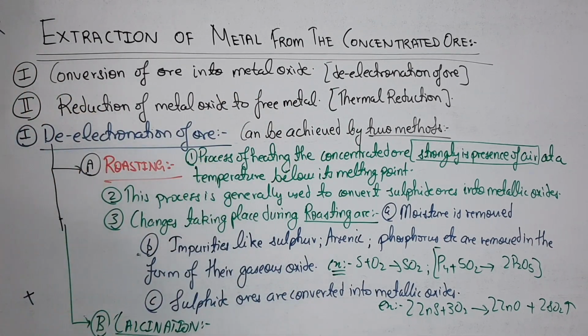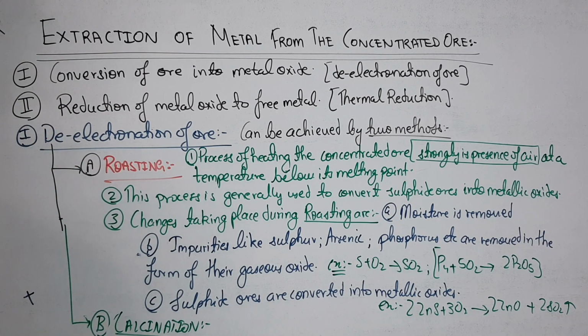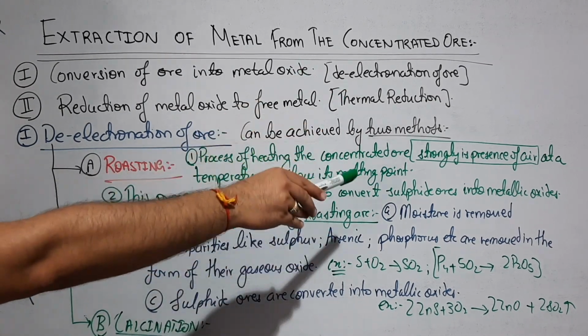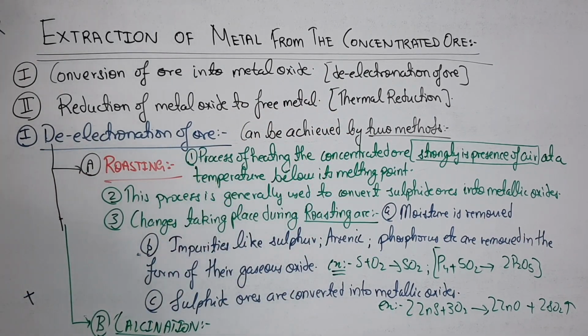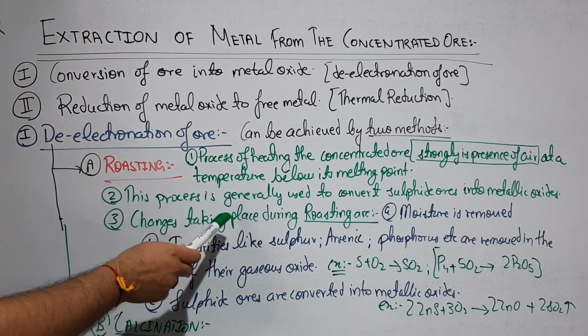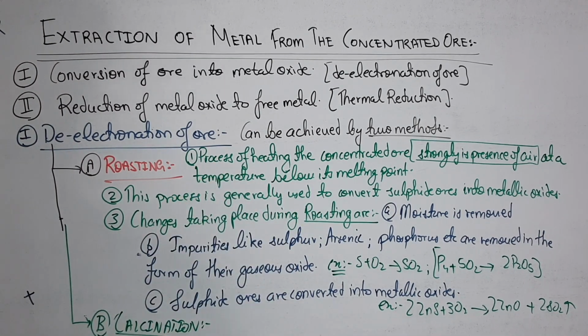Many of the students confuse the definitions of roasting and calcination. That's why I am saying again and again that to roast means you have to give a large amount of heat in the presence of air. So roasting is the process of heating the concentrated ore strongly in the presence of air at a temperature below its melting point. First point. Second point, this process is generally used to convert sulfide ores into metallic oxides.